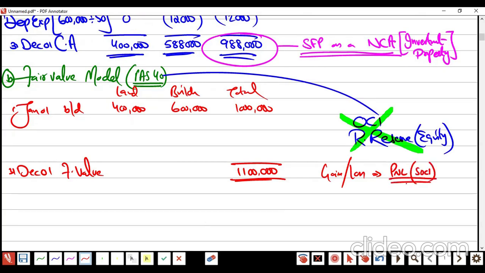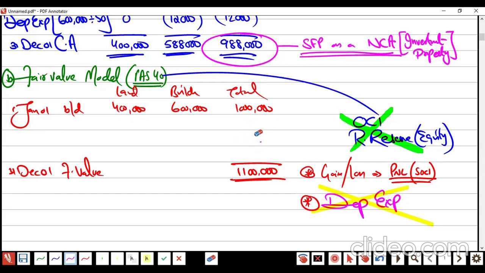Very important point: in the fair value model of IAS 40, no depreciation needs to be calculated. In the fair value model of IAS 40, it's prohibited to calculate depreciation. You are not allowed to calculate any depreciation expense when you are following the fair value model of IAS 40. Understood?